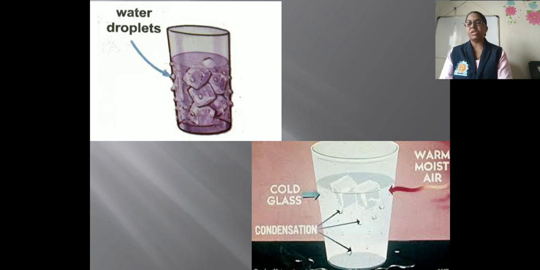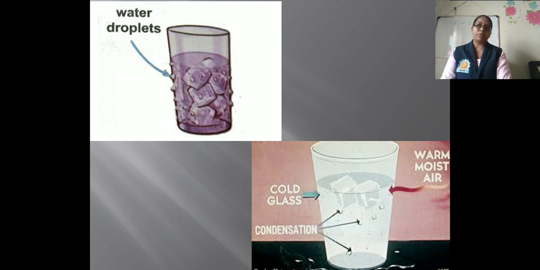Now the next concept is what is dew, or how dew is formed. So the level of humidity. Dew depends upon the humidity, or according to the condition of the humidity or temperature, we can say that dew is formed. So how is it formed? The level of humidity is different in different places. Similarly, the humidity levels also change from time to time during a single day.